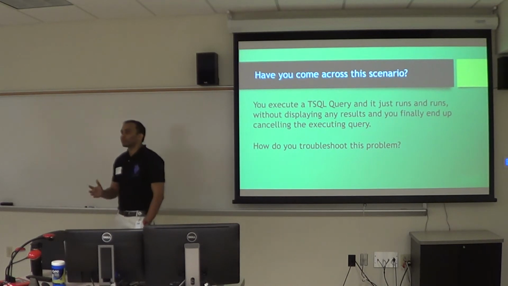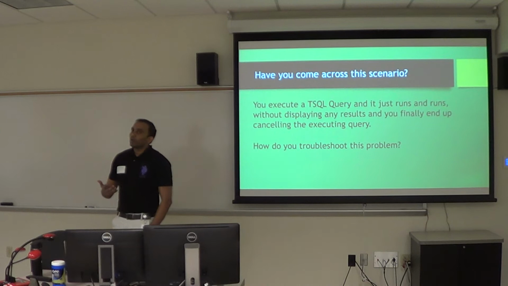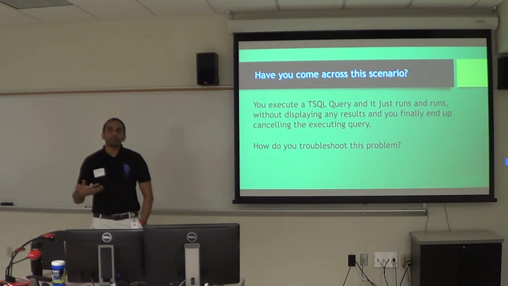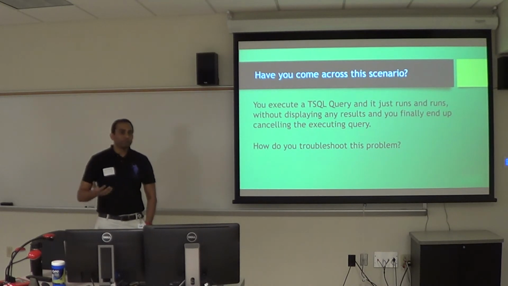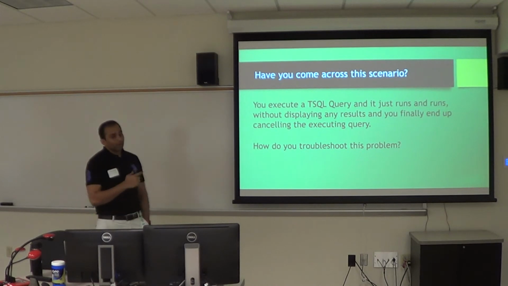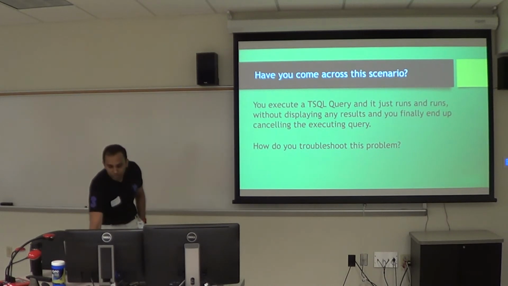So generally for troubleshooting any performance issue, we rely upon execution plans. Once I run a query, I get an execution plan, I look at it, okay, I have an index scan, I have a table scan, I have a lookup, so I can try to fine tune those from there. But what about a query which doesn't even return an execution plan, like it just runs, does nothing? So I guess that's where live query statistics comes into picture.